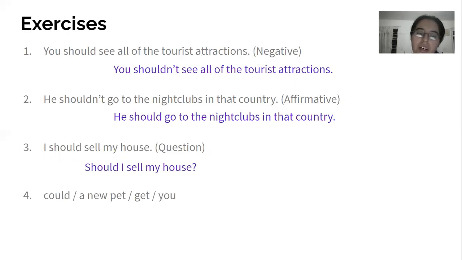And the last one, could a new pet get you? Since we don't have a question mark, it would be affirmative, and it would be, you could get a new pet. So that would be it.